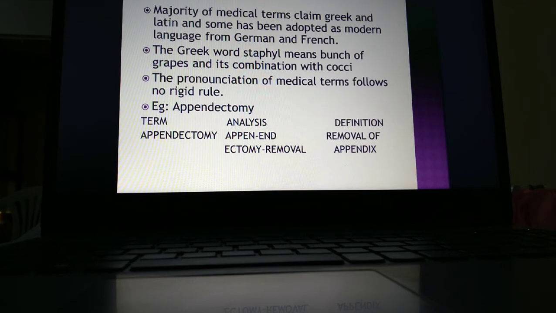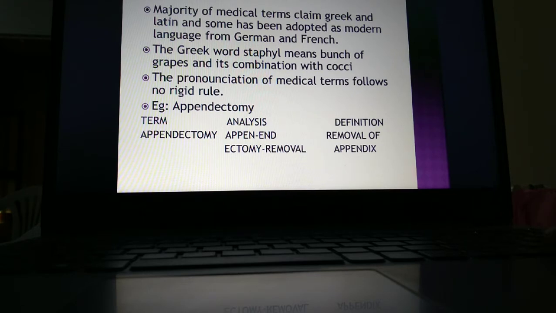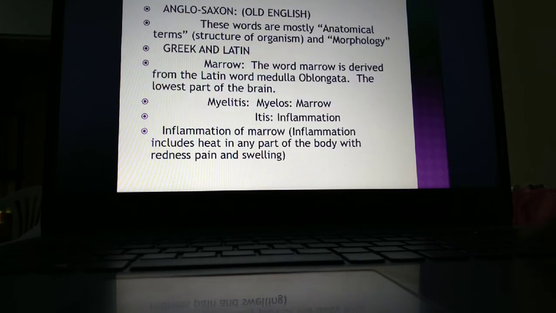The pronunciation of medical terms follows no rigid rule. Example, appendectomy. How do we analyze the term appendectomy? Append means end. The appendix actually appears at the end of the intestine, right? And ectomy means removal. So it is called appendectomy. What is the definition of appendectomy? Removal of the appendix. The term itself gives the definition.